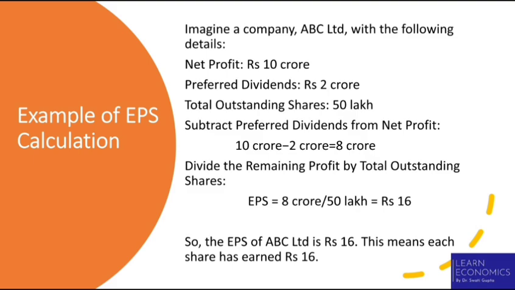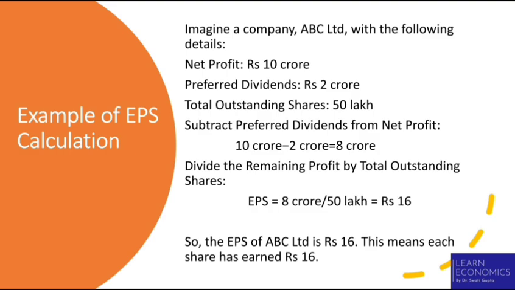Now divide this remaining profit, which is 8 crore rupee, by total outstanding shares. EPS is equal to 8 crore divided by 50 lakh, which is 16 rupee. So the EPS of ABC Limited is rupee 16. It means each share has earned rupee 16.